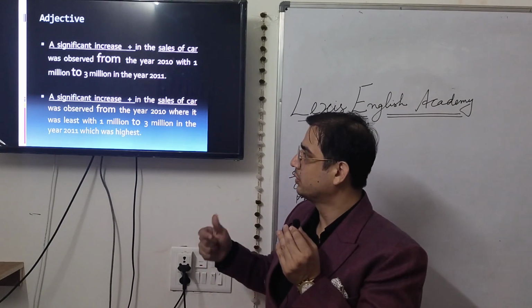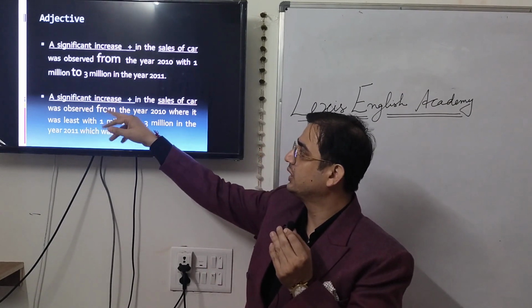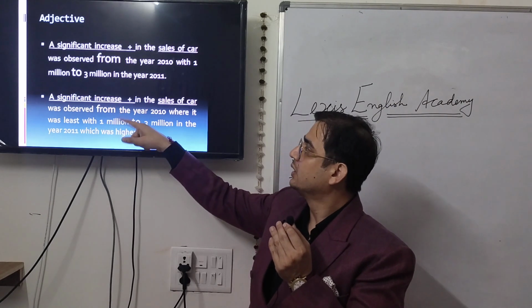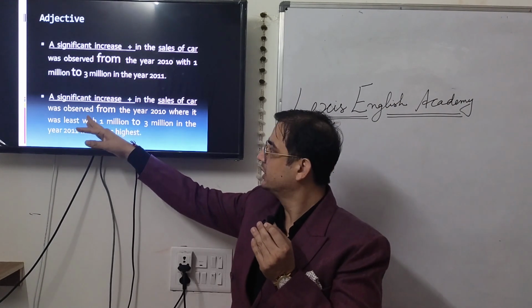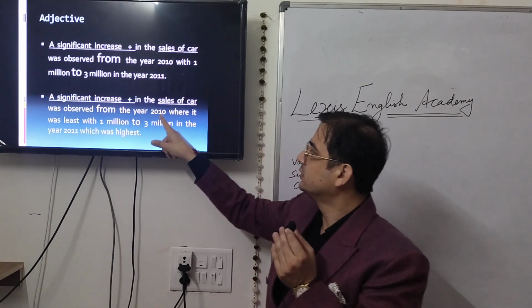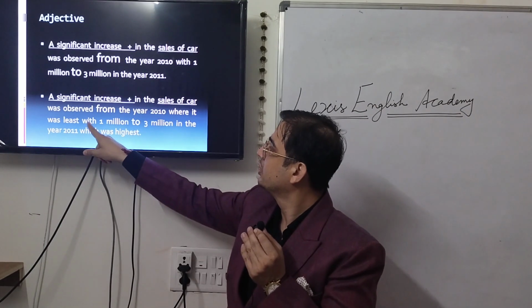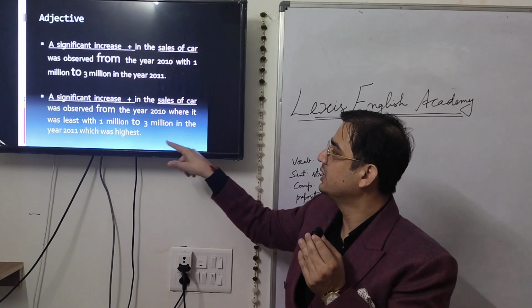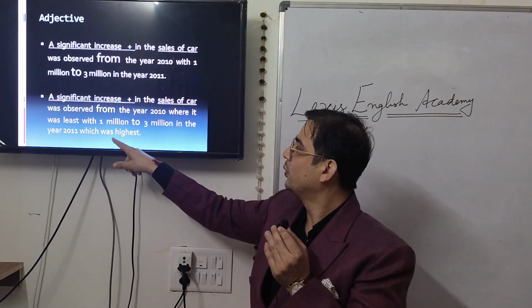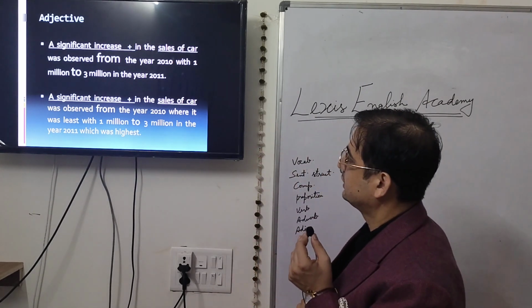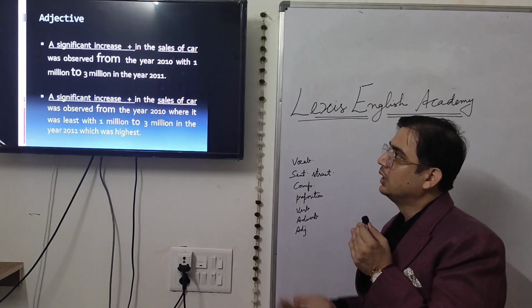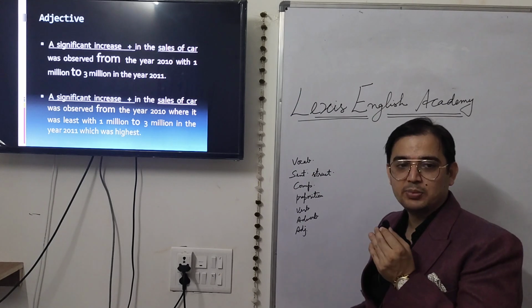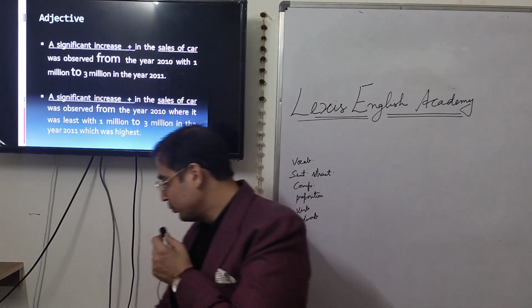A significant surge or incline in the sales of car was observed, noticed, or was seen from the year 2010, where it was least with 1 million, to 3 million in the year 2011, which was highest. So you can use an adjective to write another type of sentence in task 1. Now I'll move further.